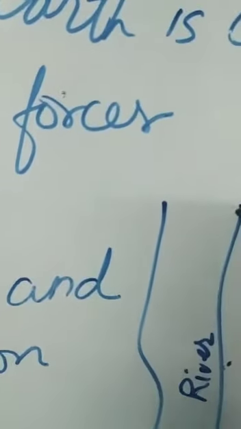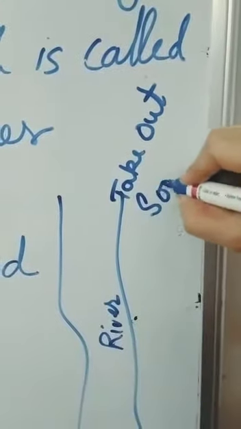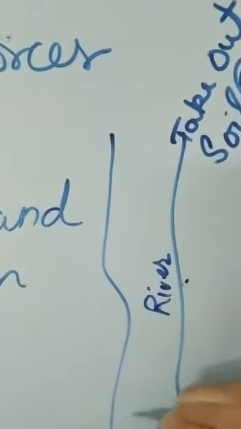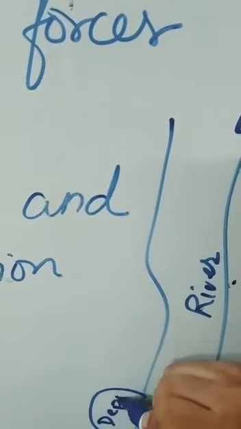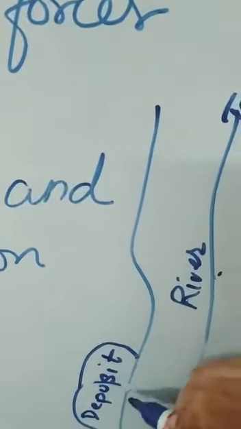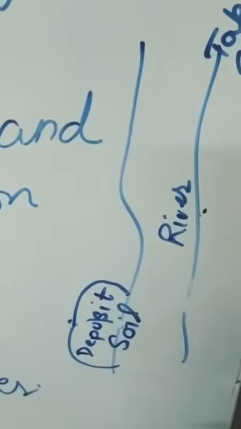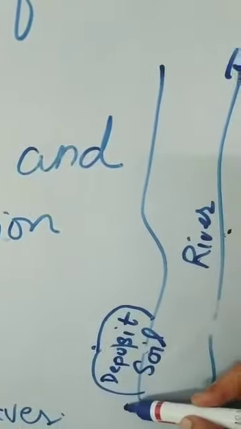What happens? It takes out the soil from this place, okay, and it deposits, means collects, the soil at another place. Like from here it's taking out the soil, here it is depositing the soil.